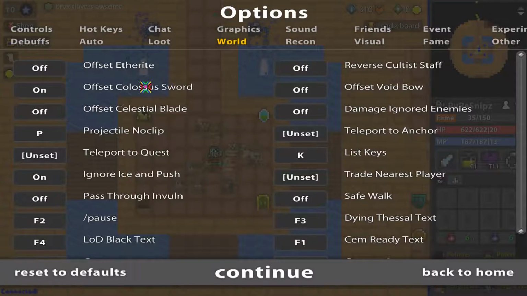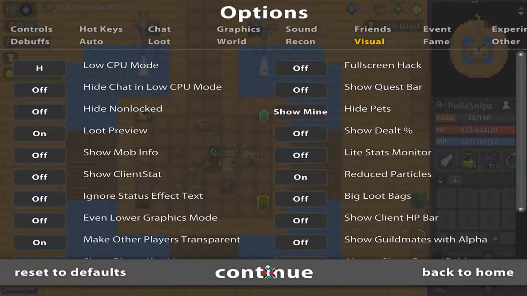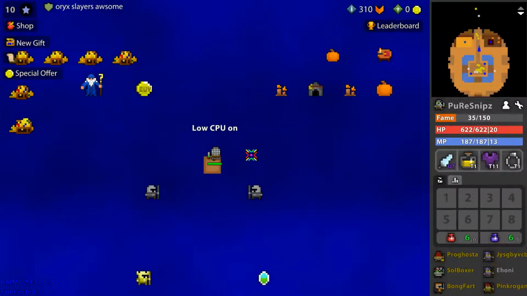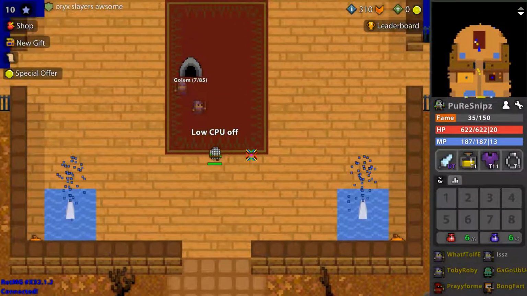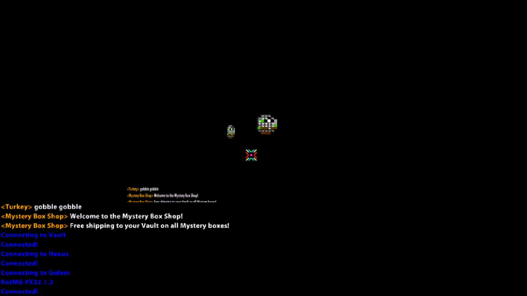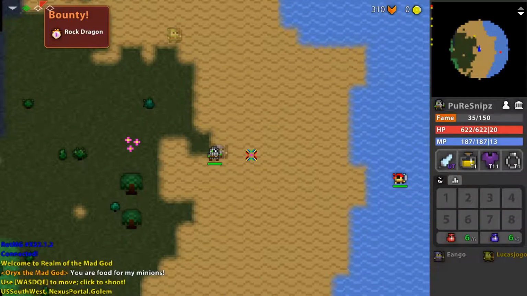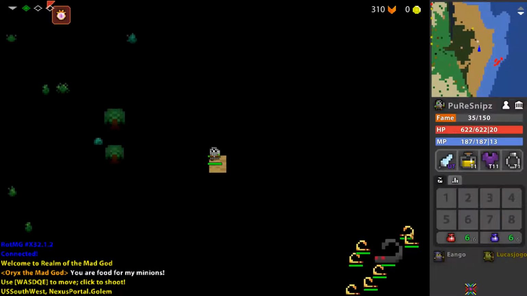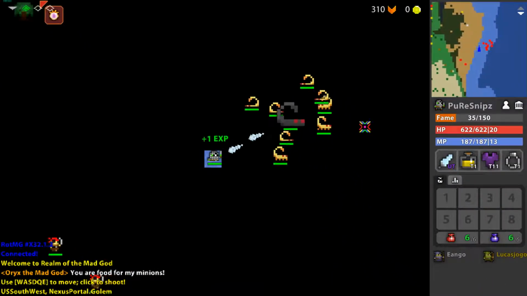It was world or something? Close, no, visual? Yeah, low CPU mode. Alright, low CPU mode, if I press the button, you can see it's all blue. Normally it should be all black. Let's go into a realm, and I'll show you. Oh, I'm crashing. Give me a little second. There we go. Everything is black, besides the trees, the monsters, and what they shoot, and my shots.